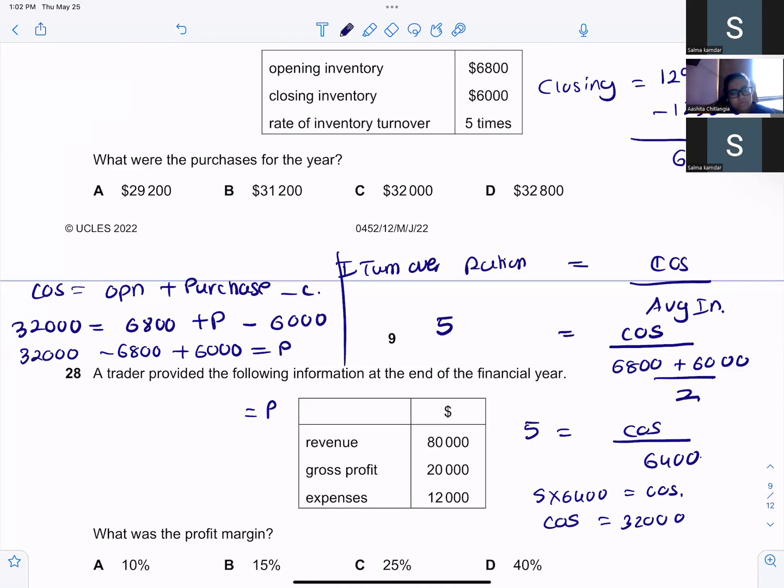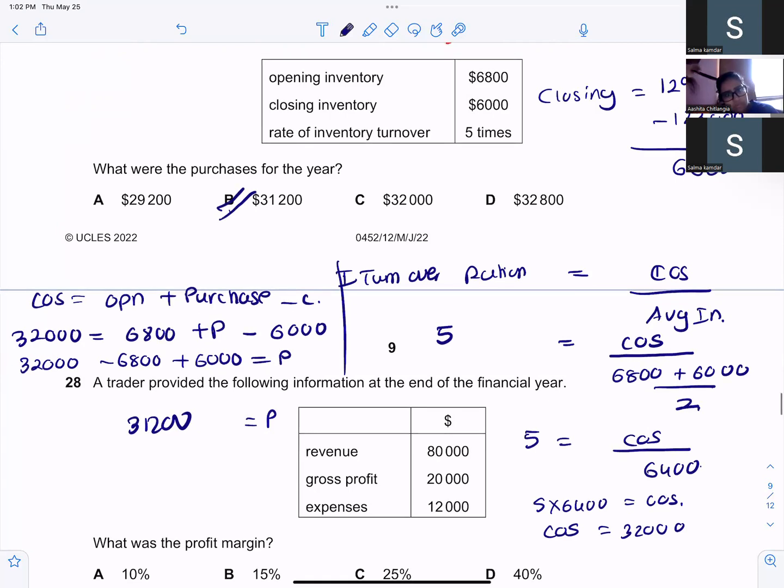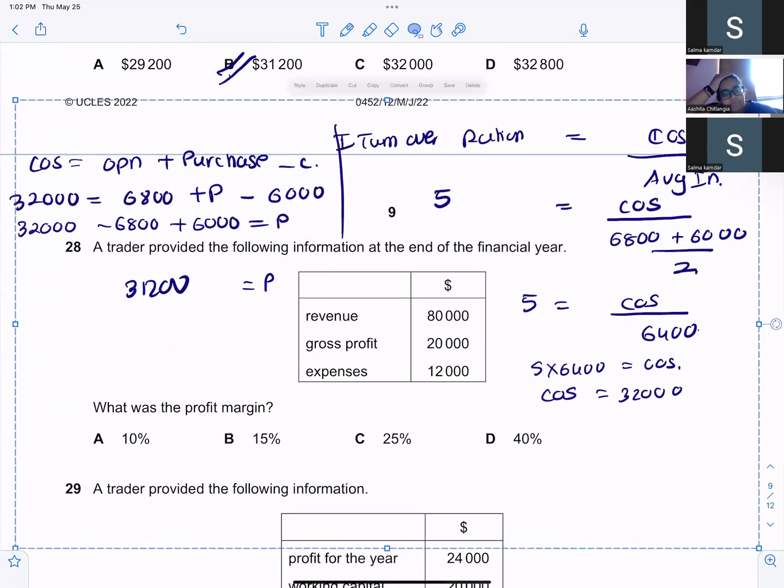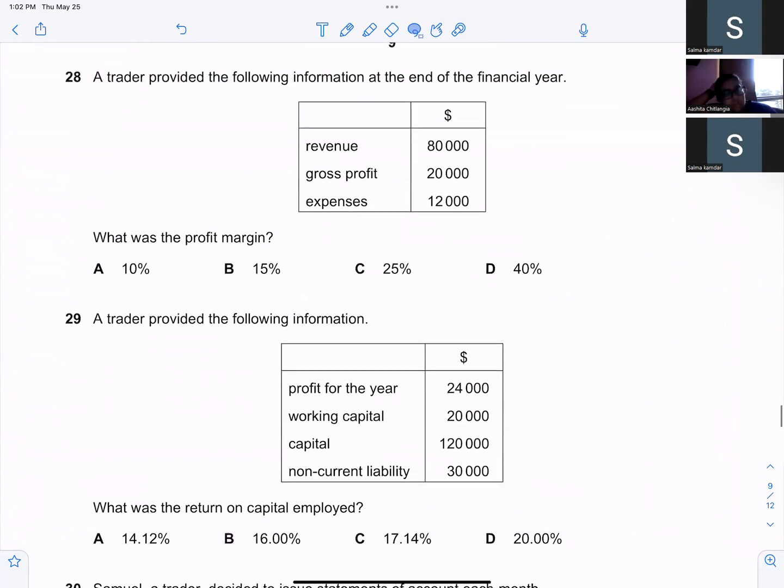Hmm? Let's give one second. I don't understand, how do you calculate 32,000 minus 6,800 plus 6,000? 31,200. Please do proper calculation. So done. Go to the 28th one.